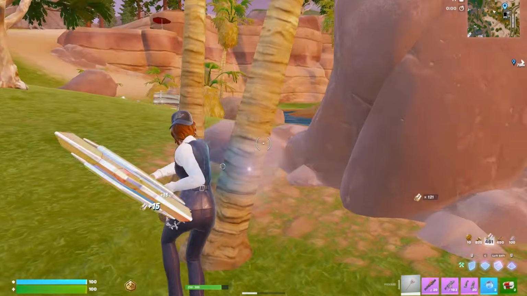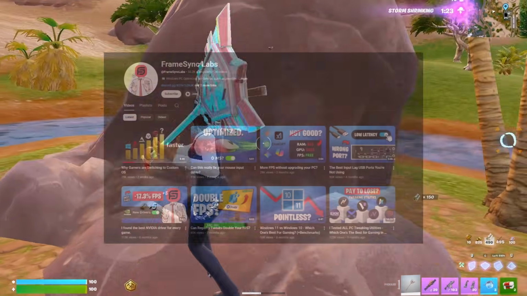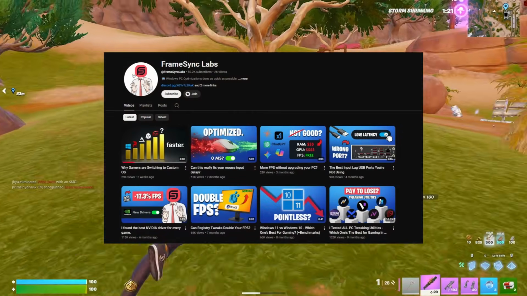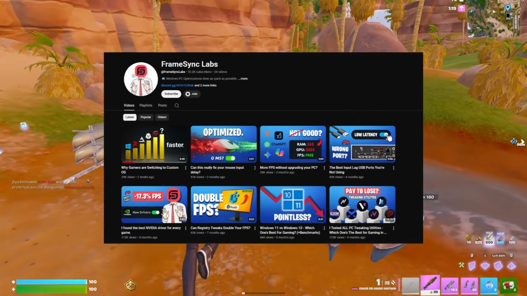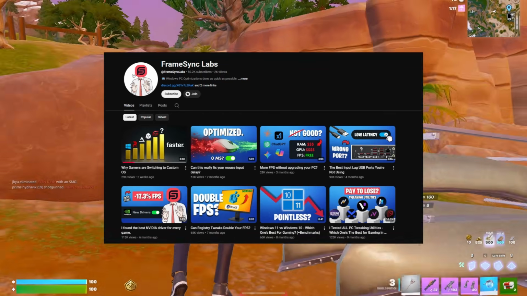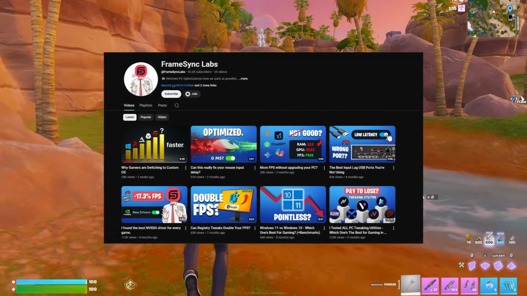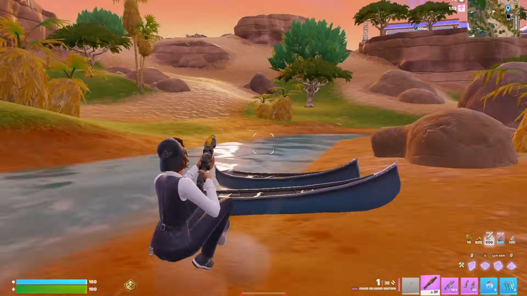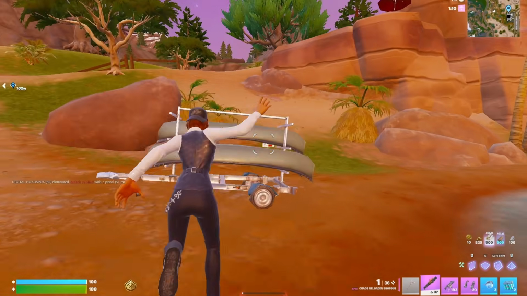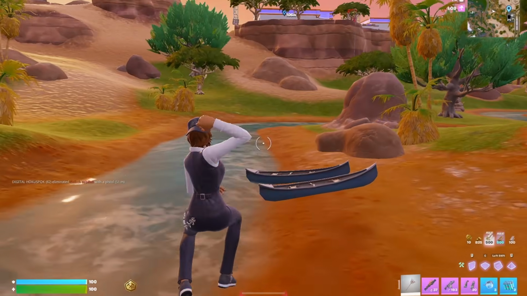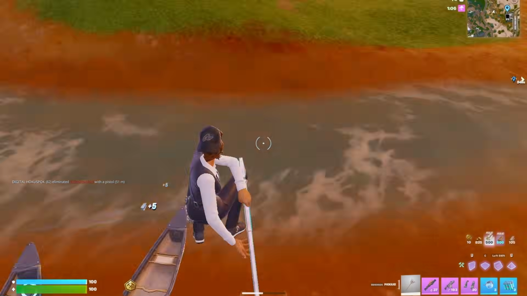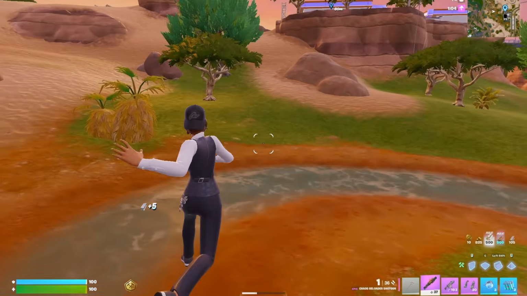Now, if you don't know who FSL is, he's a pretty big creator who reviews optimizations, posts free tweaks, has a custom OS, and paid optimizations, pretty much the whole spectrum of a tweaking community, right? We're going to be looking into one of the biggest issues first, which is stealing from all the different custom OSs with proof, like I mentioned.